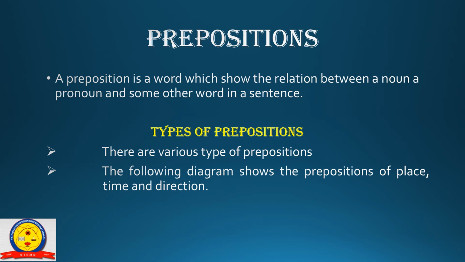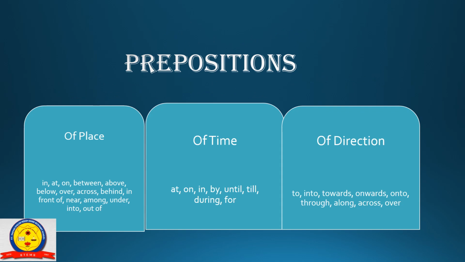Types of prepositions. There are various types of prepositions. The following diagram shows the preposition of place, time, and direction. Preposition of place: in, at, on, between, above, below, over, across, behind, in front of, near, among, under, into, out of.